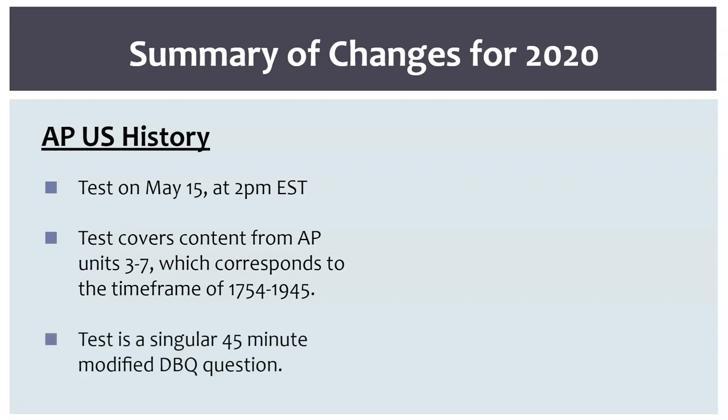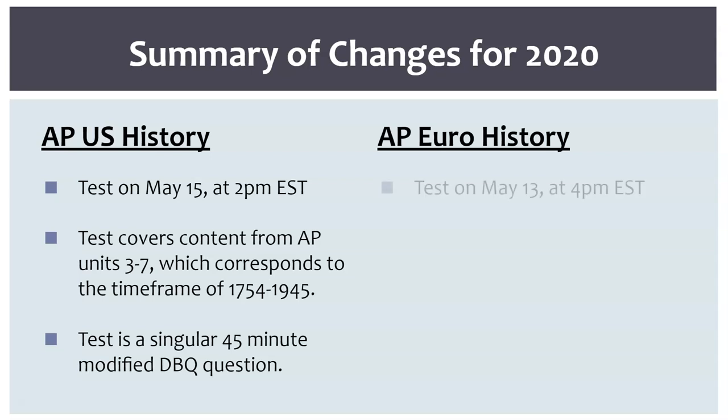Your test question is a singular 45-minute modified DBQ question, with an additional 5 minutes, but only for uploading. European history has similar changes. The test is on May 13th, which is a Wednesday, at 4 p.m. This means European history students will be taking their test on Wednesday, May 13th, while APUSH is Friday, May 15th.